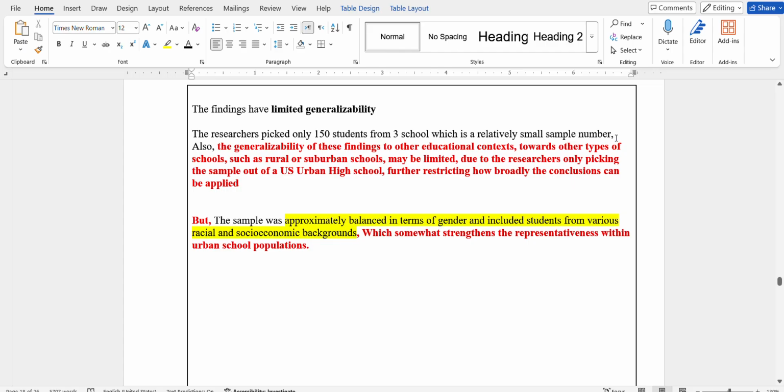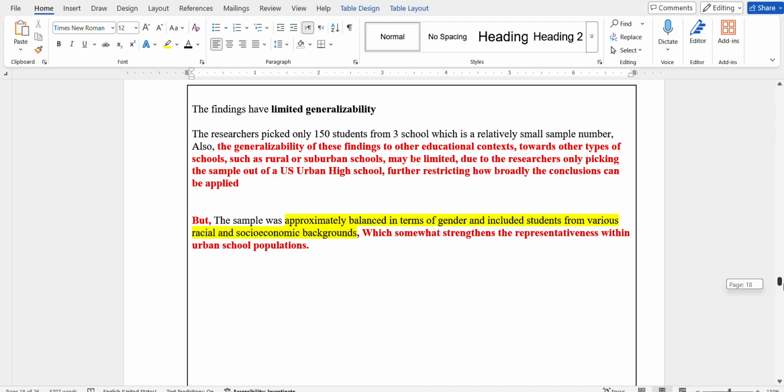Also, the generalizability of these findings to other educational contexts, such as rural or suburban schools, may be limited due to the researchers only picking the sample out of a US urban high school, further illustrating how broadly the conclusions can be applied. But the sample was approximately balanced in terms of gender and included students from various racial and socioeconomic backgrounds, which somewhat strengthens the representativeness within the urban school populations.